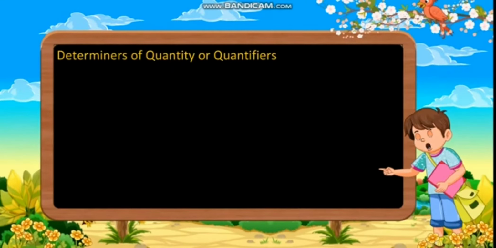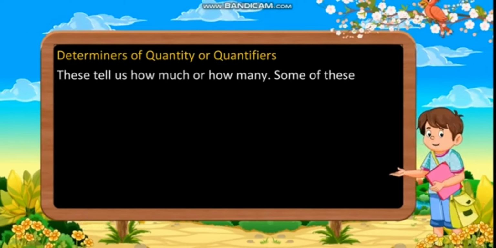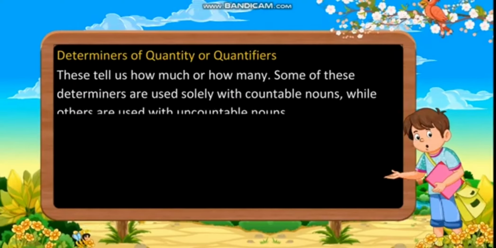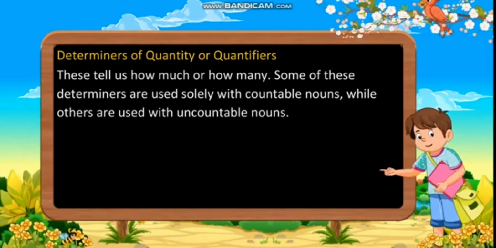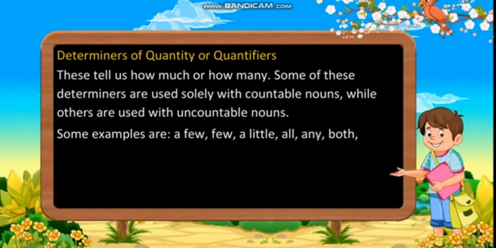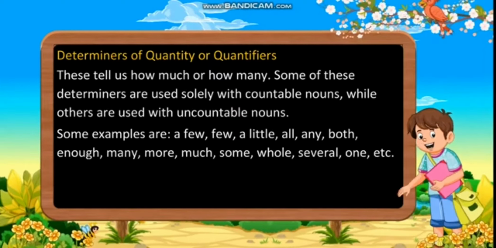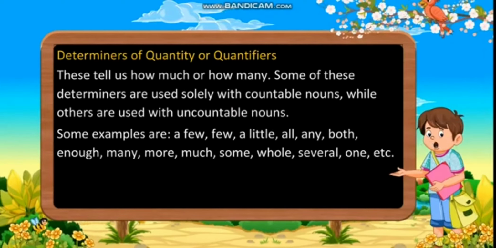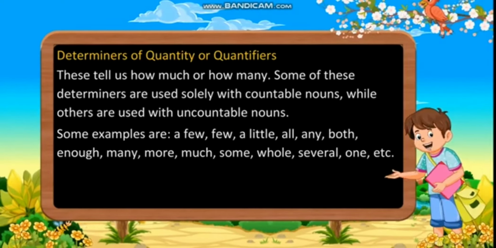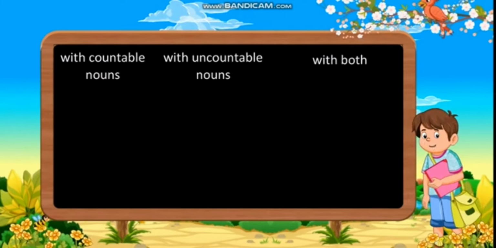Determiners of quantity, or quantifiers. These tell us how much or how many. Some of these determiners are used only with countable nouns, while others are used with uncountable nouns. Some examples are a few, a little, all, any, both, enough, many, more, much, some, whole, several, one, etc. So, with countable, with uncountable, with both.